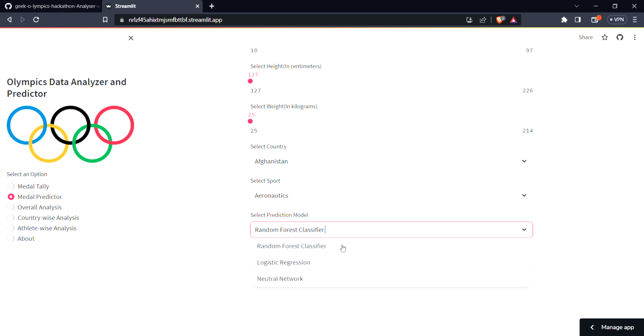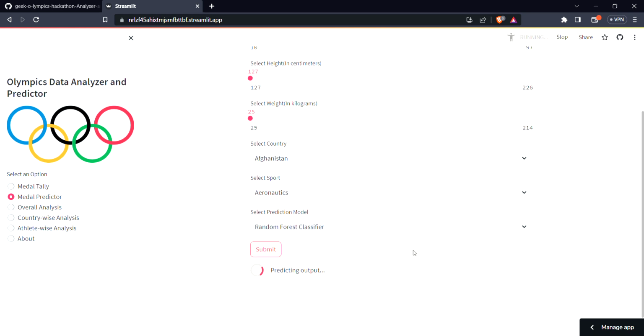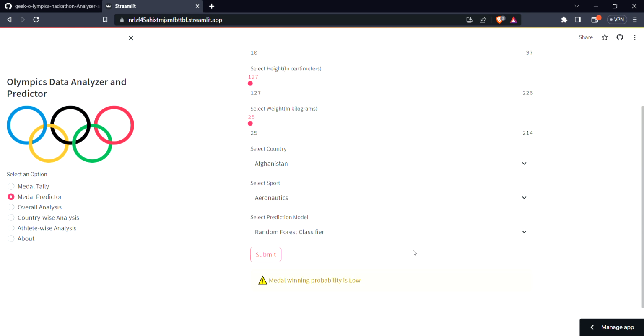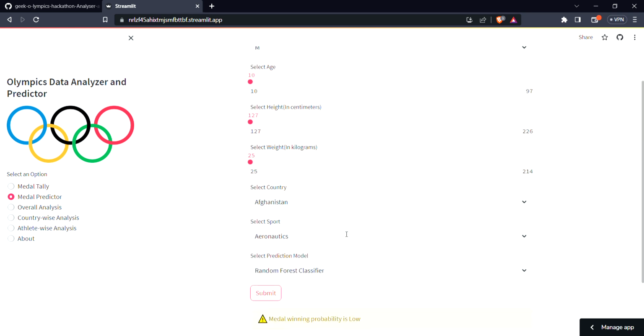So let's go with the random forest classifier for instance, and hit the submit button. Obviously, if the age is 10, the winning probability is low. So this is my default prediction.